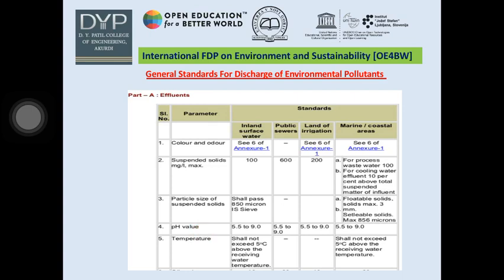And the values given in the table denote the minimum values to be followed by the industries or the domestic treatment plants before disposing of the wastewater into the freshwater bodies. If the standards do not match with the standards given by the government, the treatment plants have to carry out the required treatment on the wastewater, and then only they have to dispose of into the environment.